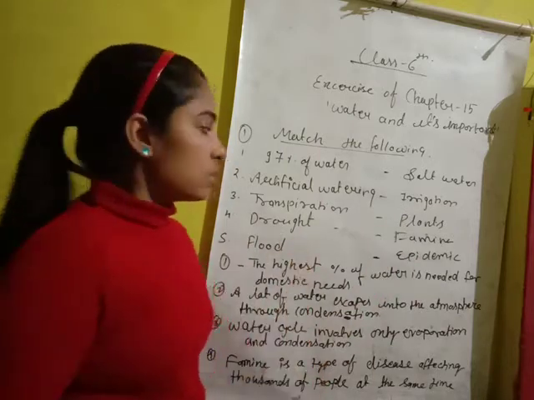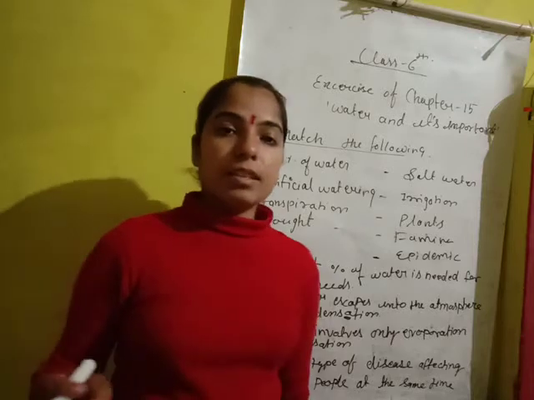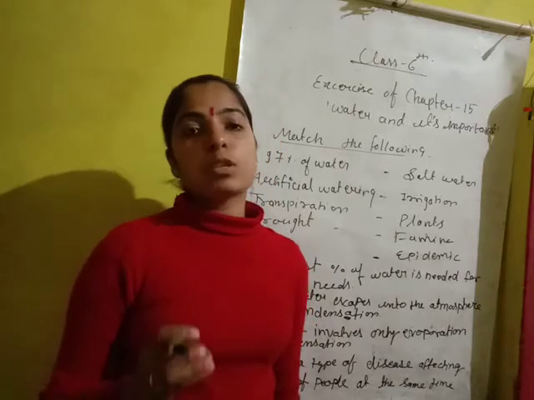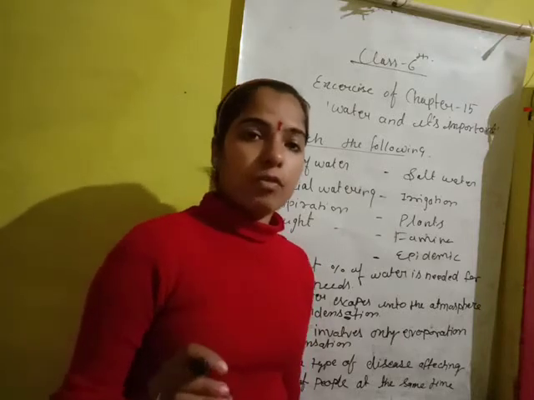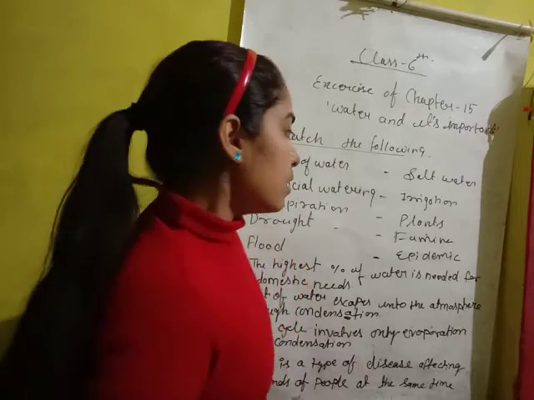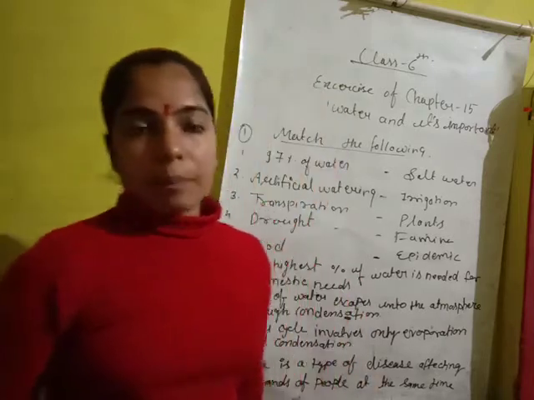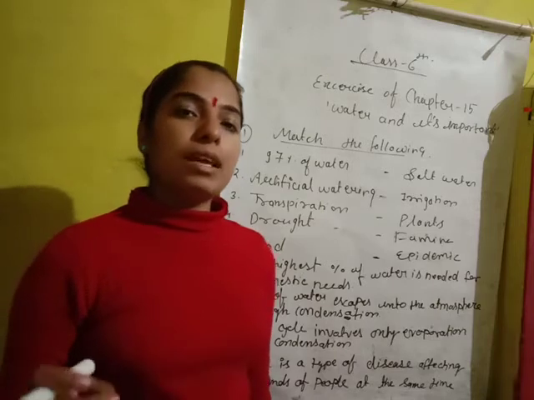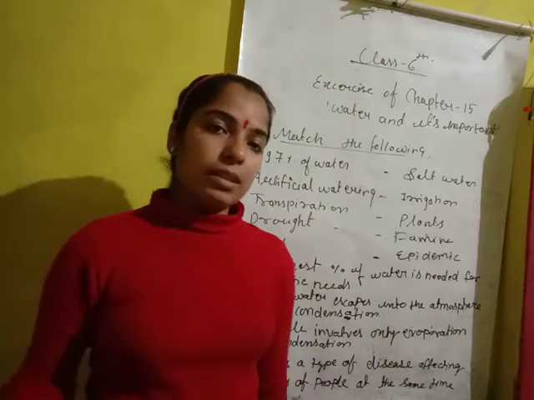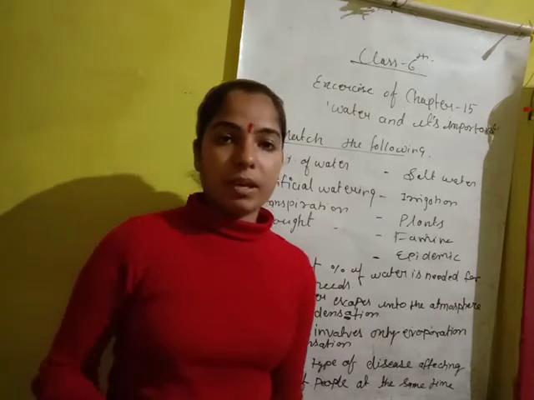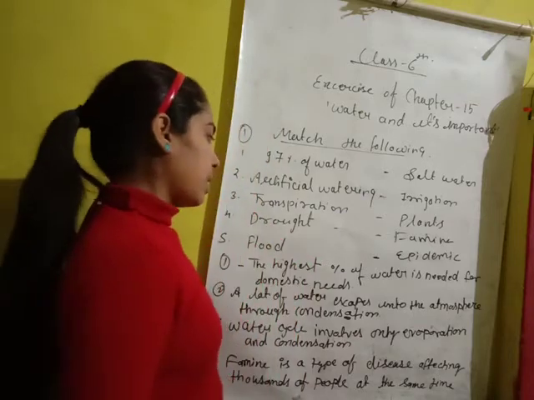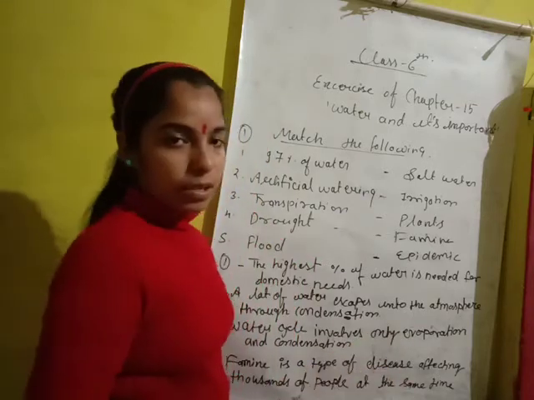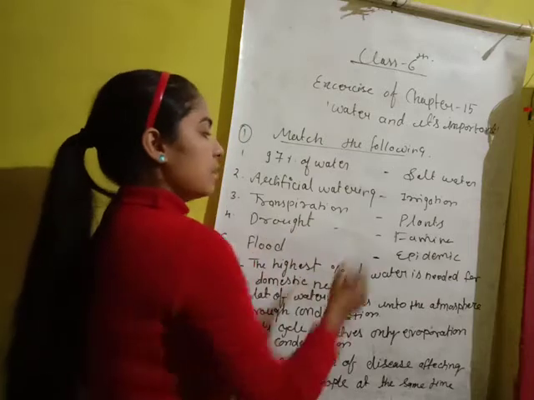Now the fourth one is drought. What is a drought? As I told you, drought is a type of condition in which there is too much lack of water, the raining does not happen, and there is very little water in the water bodies. Then drought happens, and lots of people are affected by it, and its answer is famine.